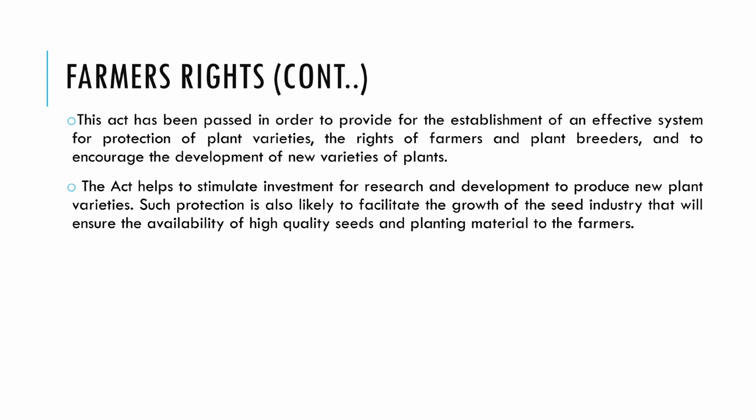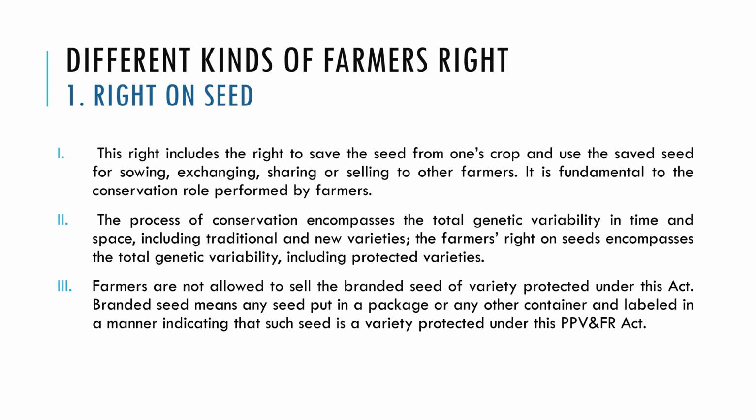This Act has been passed in order to provide for the establishment of an effective system of protection of plant varieties, the rights of farmers and plant breeders, and to encourage the development of new plant varieties. Different kinds of farmers' rights. One, right on seeds. The right includes the right to save the seed from one's crop and use the saved seed for sowing and exchange, sharing, or selling to other farmers. It is fundamental to the conservation role performed by the farmers.